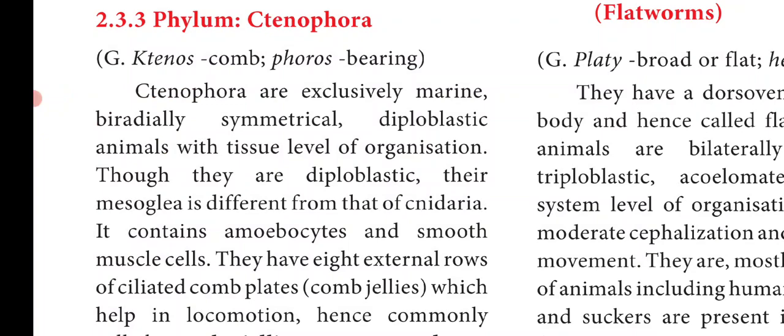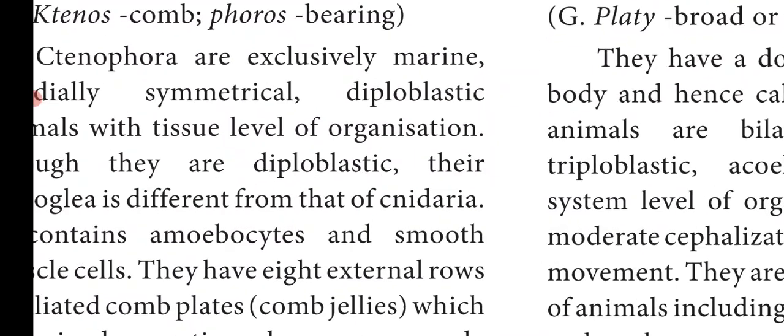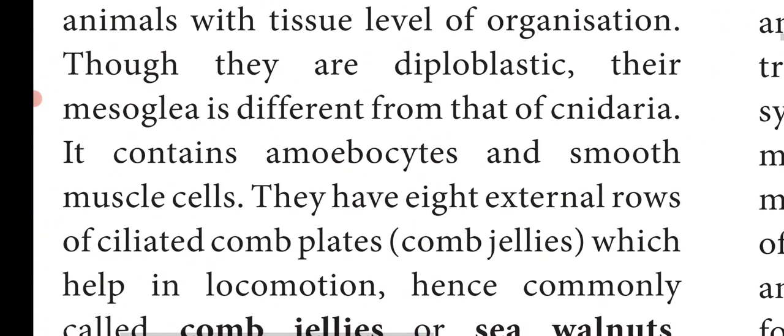Though they are diploblastic, their mesoglea is different from that of Cnidaria. What is mesoglea? In between the ectoderm and the endoderm, the jelly-like mesoglea is present. It is different from that of the Cnidaria. It contains amoebocytes, that is, cells which are irregular in shape, and smooth muscle cells.